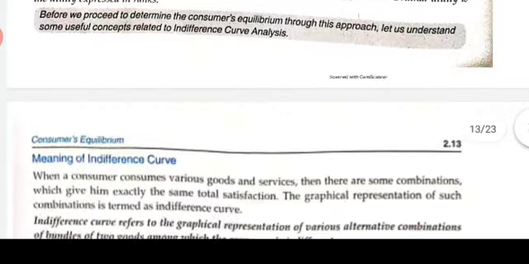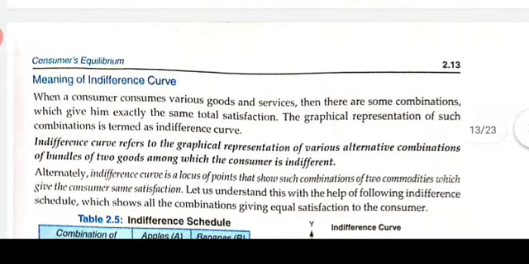Moving on to the important topic in the ordinal utility approach, the indifference curve. So what is this indifference curve? An indifference curve refers to the graphical representation of various alternative combinations of bundles of two goods among which the consumer is indifferent.